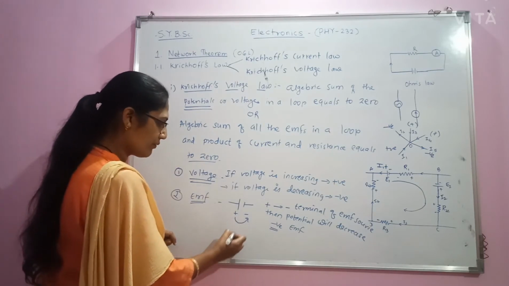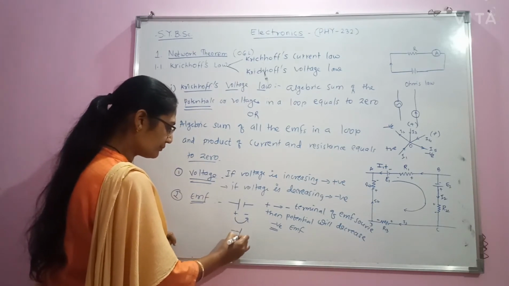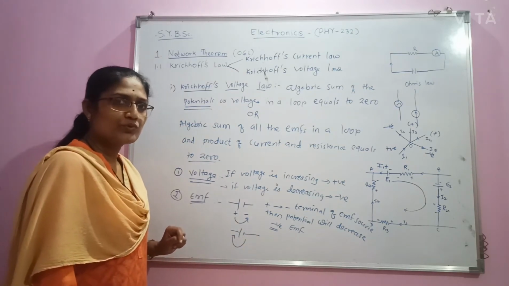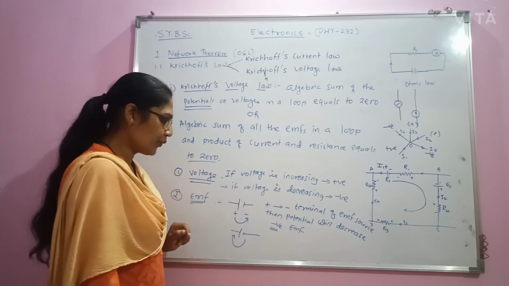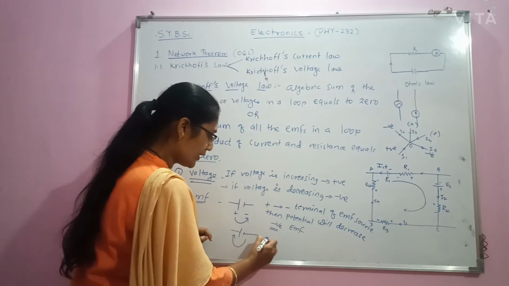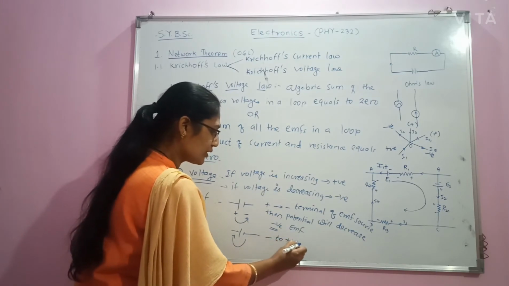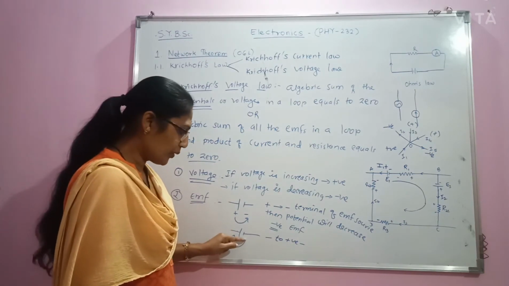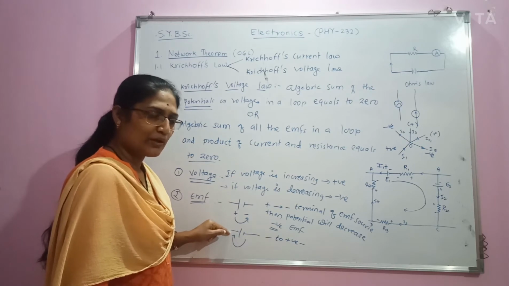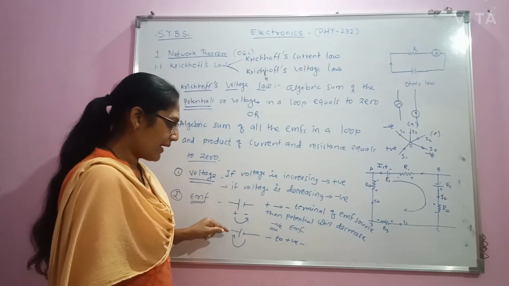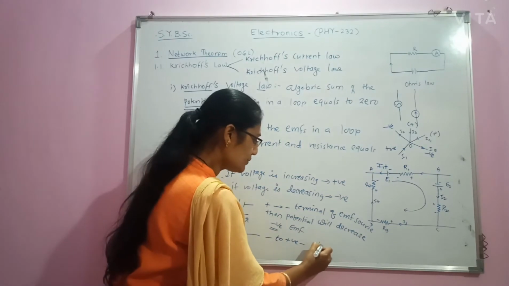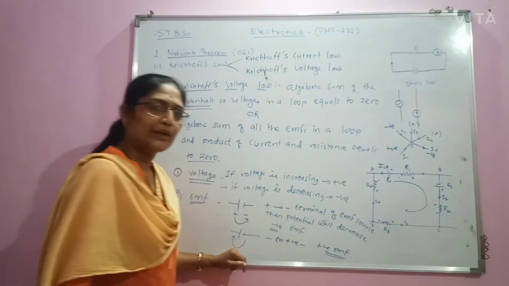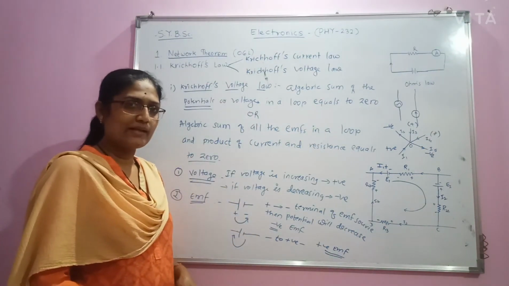Suppose we are moving from negative potential to positive potential, then the potential will increase, that is, from lower potential value to higher potential value. So potential is increasing, and hence we will give a positive sign to EMF. That EMF is considered as positive.